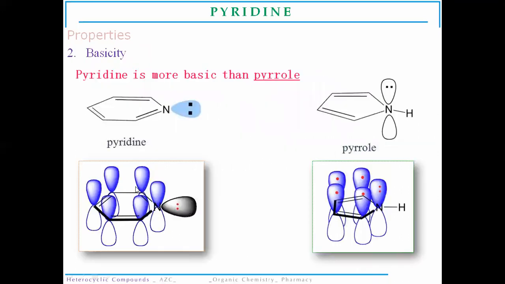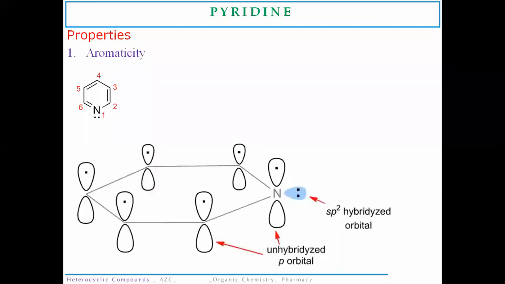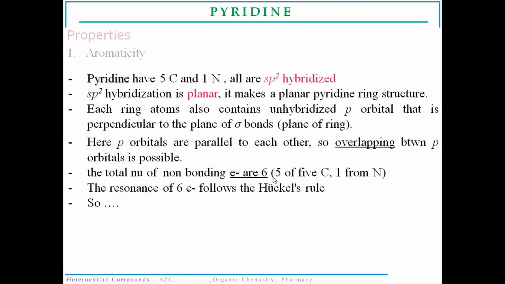So, as we all know, there are five carbon atoms in the pyridine molecule, and one nitrogen atom, which is also unhybridized in its p orbital. So there are totally six pi electrons which are overlapping, perpendicular to the plane of the system. As there is resonance between all these six pi electrons,